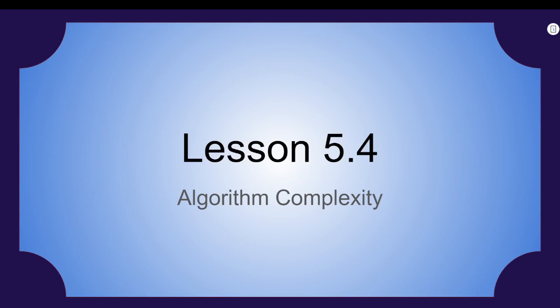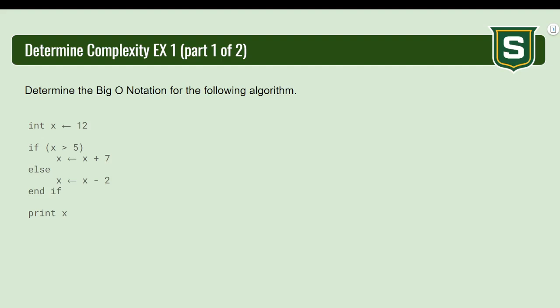Lesson 5.4, Algorithm Complexity. So what we're going to do in this section is actually look at code and talk about the big O notation from the code. For example here, the two things you want to look out for are loops and recursion.